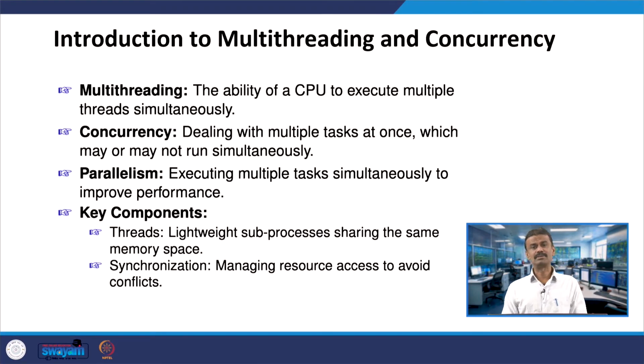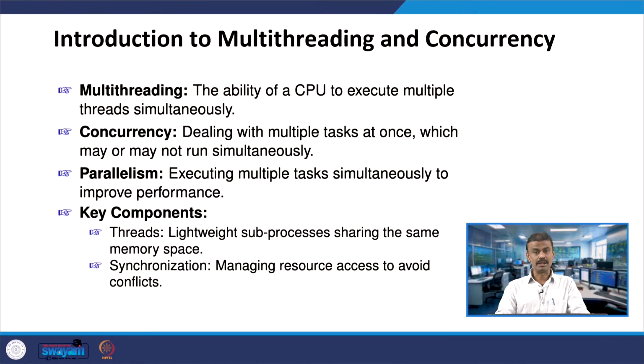What do we mean by multi-threading and concurrency? Threads, we are going to see an example. Suppose we have multiple threads. The ability of a central processing unit to execute multiple threads simultaneously, when more than one thread exists, how is the CPU going to execute these multiple threads at the same time? This you call multi-threading. We are going to see the practical applications in C++ and Java.